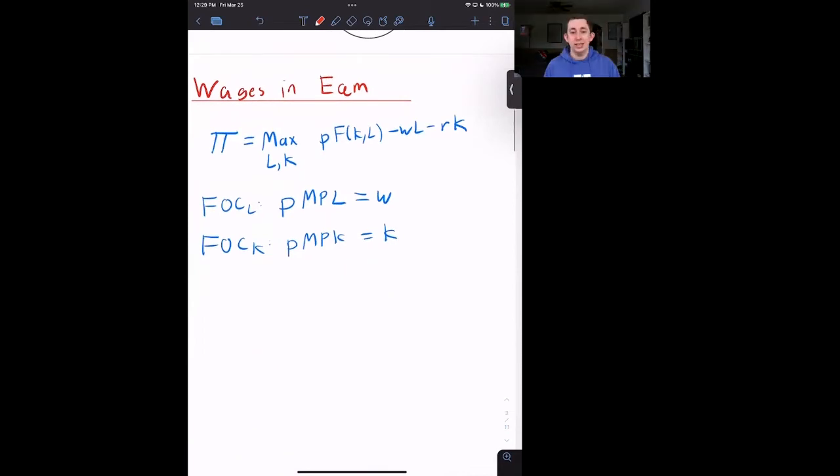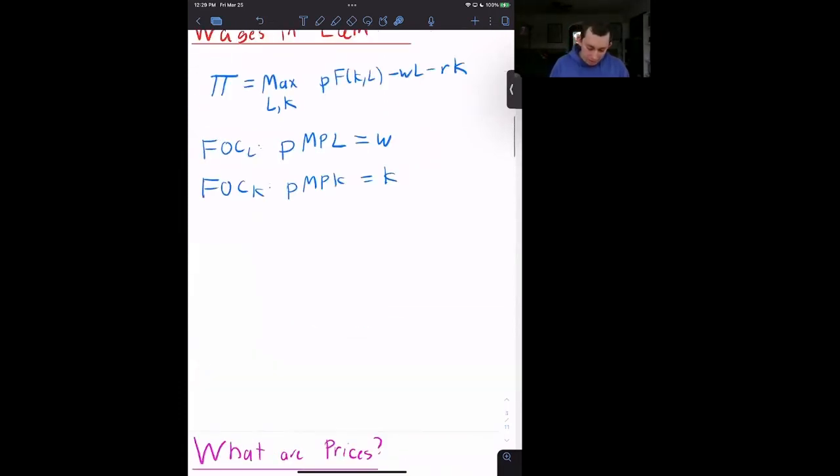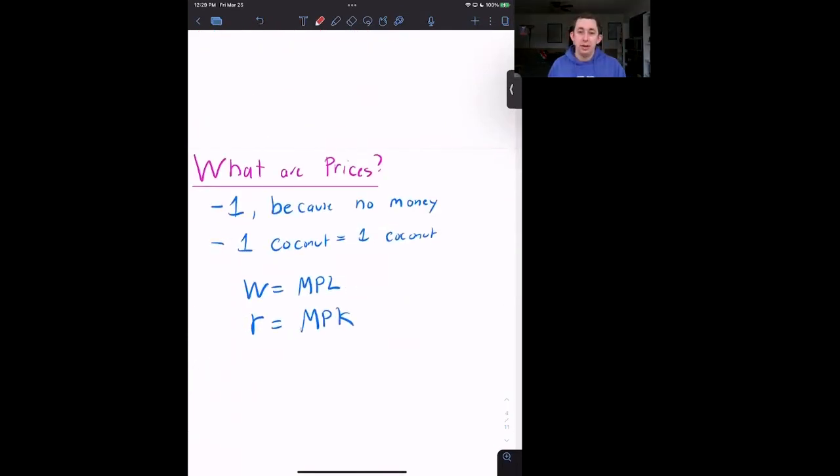Let's quickly review the wages in equilibrium. We get the wages in equilibrium from the profit maximization problem, where this is the setup of the profit maximization problem. And we take our first order conditions, our derivatives, and we get that P times the marginal product of labor is wage, and P times the marginal product of capital is the rental rate of capital, which is all well and good. Now let's think about what our price is on Bill's Coconut Island. And the price is just one because there is no money on Bill's Coconut Island. So one coconut is worth a coconut. So we can take this P out and we just have that wage is the marginal product of labor and the rental rate is the marginal product of capital.